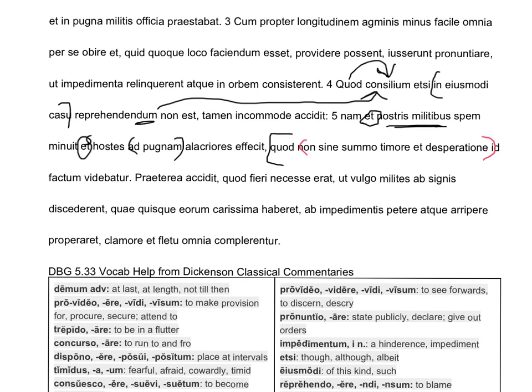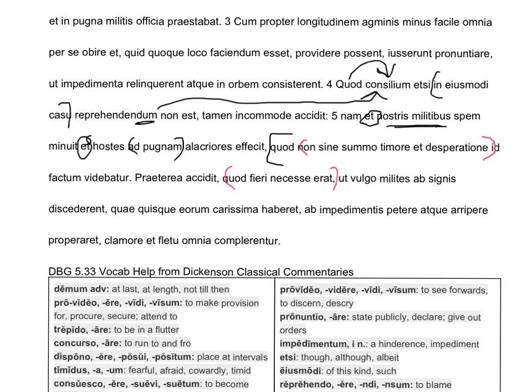Okay, oh, look, accidit. Now, this accidit is going to be used impersonally. Furthermore, it happened, and it's going to introduce a result clause. It happened that, which starts over here. So Caesar's going into commentary mode. Furthermore, it happened that, quod fieri necesse erat, which thing, literally it says, which was necessary to occur, i.e., which happens a lot. So furthermore, it happened, this thing which usually happens.